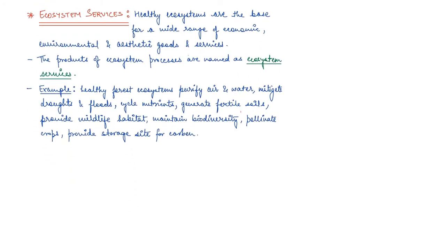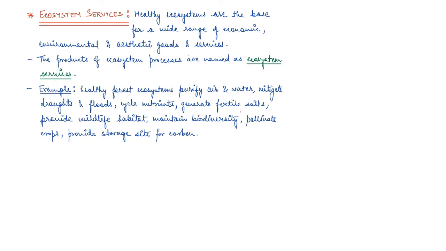Now, what are ecosystem services? We must understand that healthy ecosystems are a base of a wide range of economic, environmental or aesthetic goods and services, right? So basically these products of ecosystem processes are known as ecosystem services.